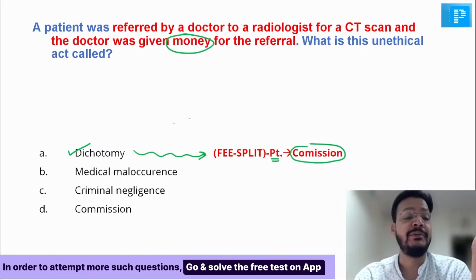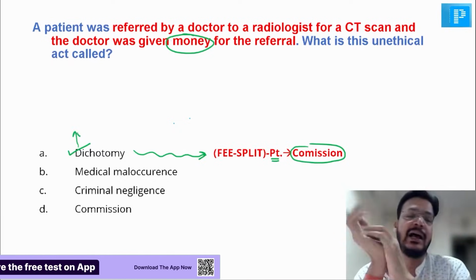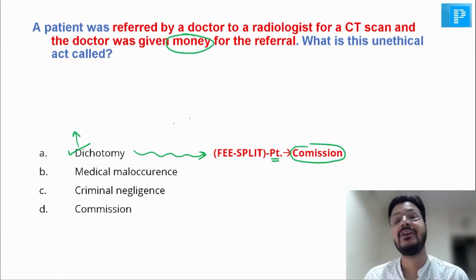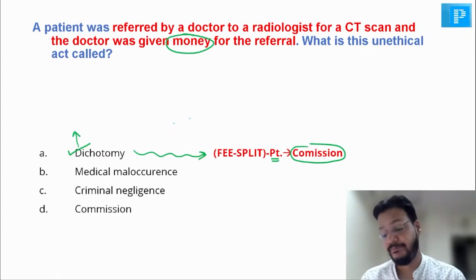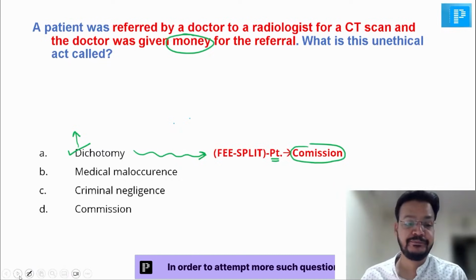That is dichotomy. D for dichotomy, D for dalal. You have become a dalal. You are not a doctor. You are referring and you are getting commission. That means you are a dalal, dichotomy. D for dalal, D for dichotomy. Is it clear, beta? Chalo.